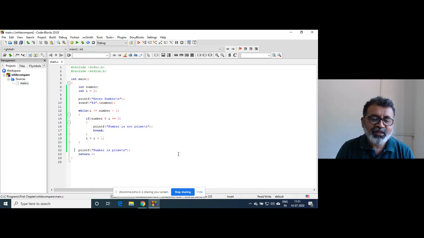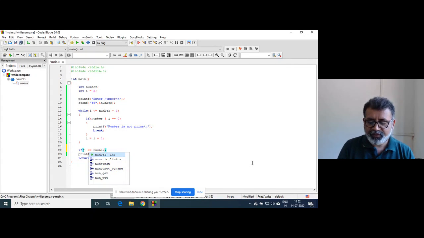So this statement must be executed only when we have put the condition: if I equal to number.